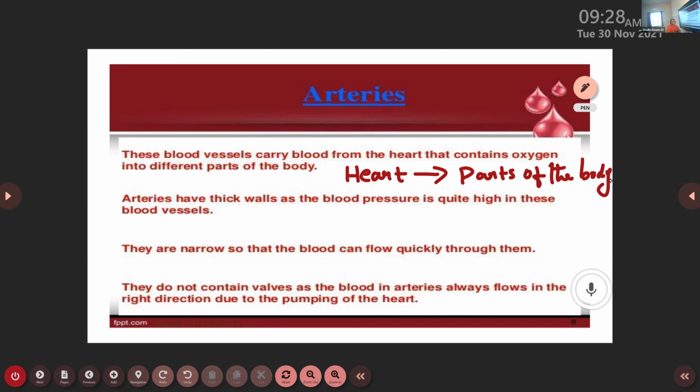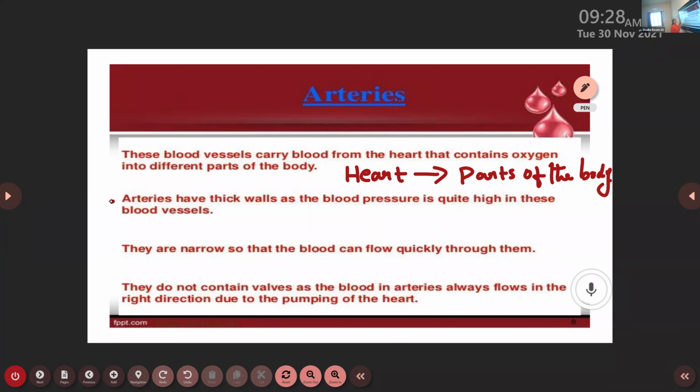So the first and foremost definition for arteries: these are blood vessels. And what is the main function of arteries? They carry oxygen-rich blood. This is very, very important. In our body, there is oxygen-rich blood and carbon dioxide-rich blood. The major function of arteries is to carry oxygen-rich blood from the heart to different parts of the body. Is it clear? Yes, ma'am. Okay. Then the next characteristics of arteries.